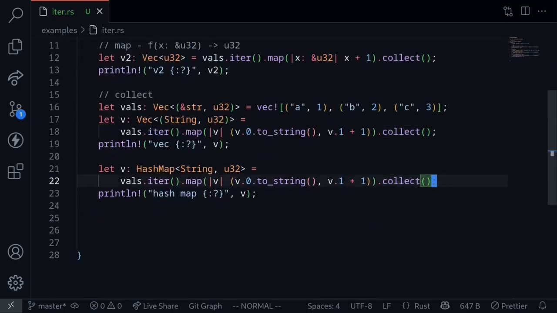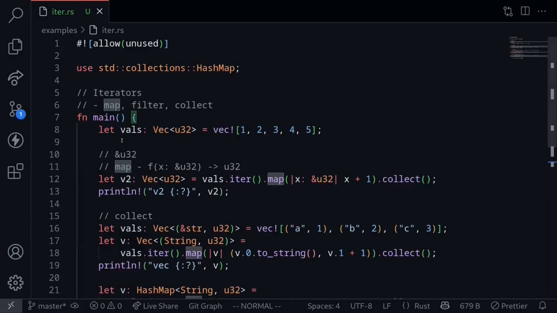If you were to write this same code using for loops, for each iteration, we need to explicitly write how to store into a vector and how to store a value into a hash map. For a vector, we need to push a tuple. For a hash map, we need to insert the value into the key. However, by calling the function collect, we can ignore the details and let Rust handle this detail.